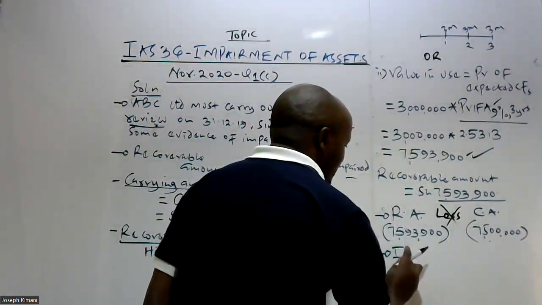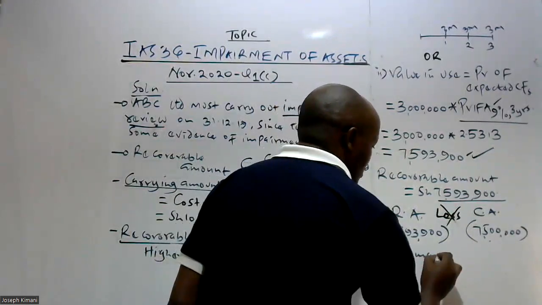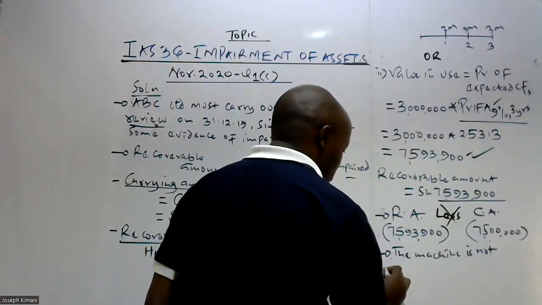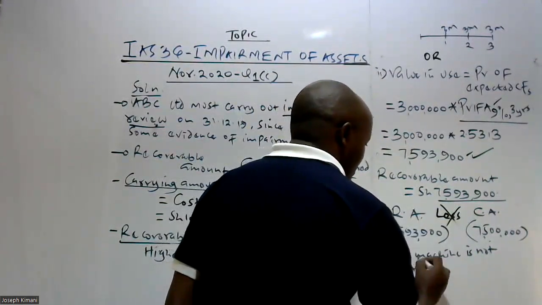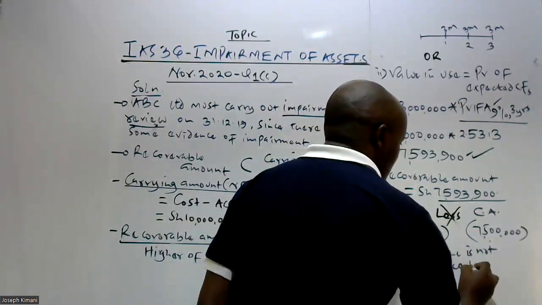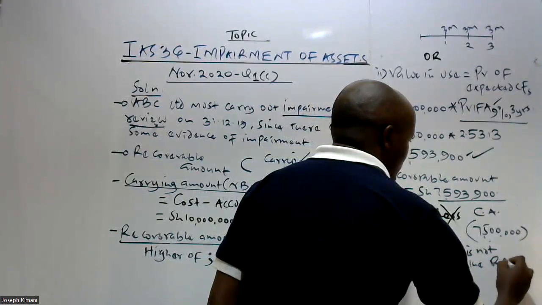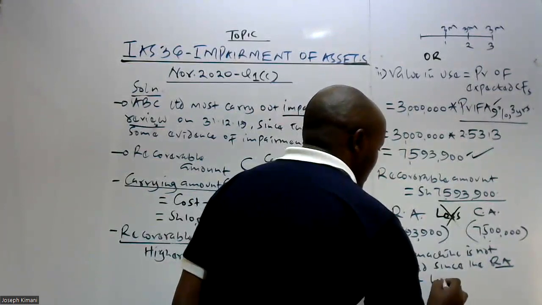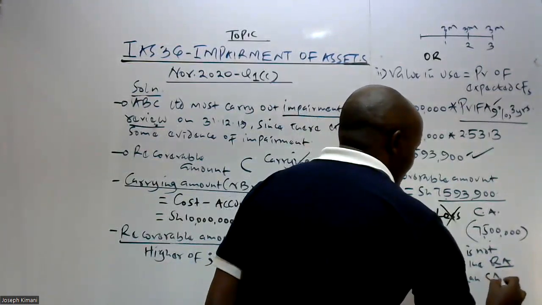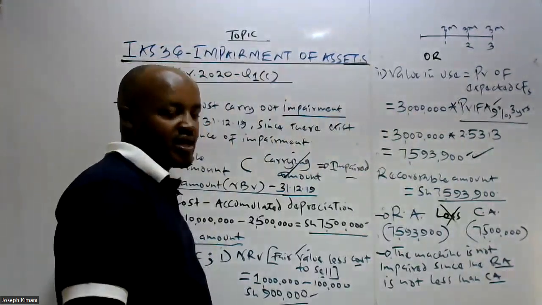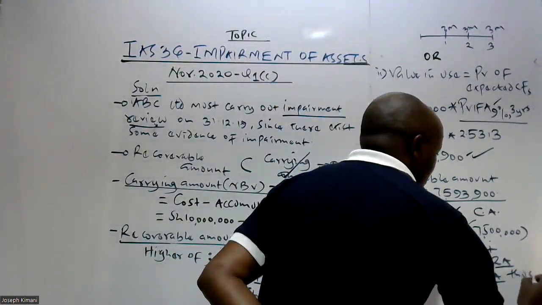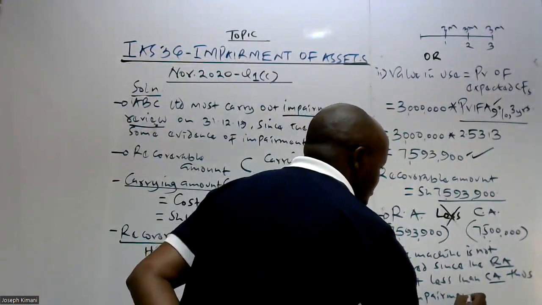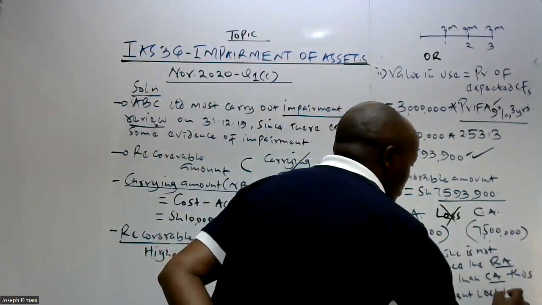So that is the answer here. We say the machine is not impaired, since the recoverable amount is not less than the carrying amount, CA, thus no impairment loss to be recognized.